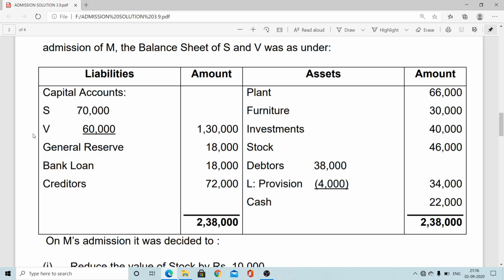The capital of A and B is 70,000 and 60,000, and generally there is undistributed profit. Loan taken from the bank 18,000, outside liability, that is 72,000, total 2,38,000. On this side, assets are all known: plant, furniture, investment, stock, debtors. Some debtors were doubtful, so a provision is there also, 4,000. Net good debtors 34,000 and cash balance 22,000. So the total of the asset side is also 2,38,000.